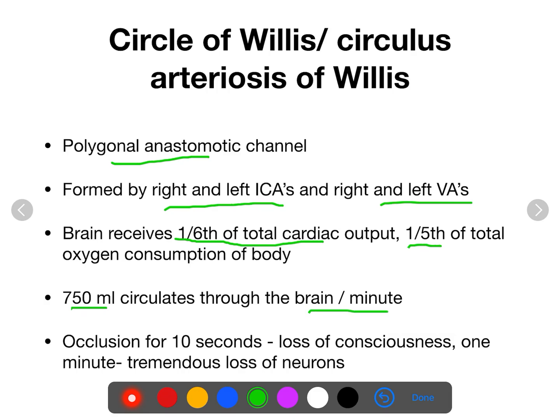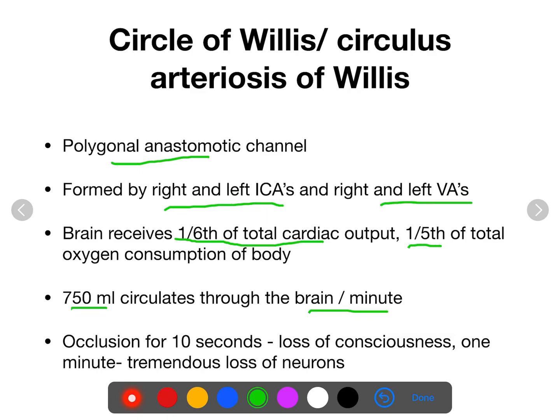Now occlusion or stoppage of this blood supply even for 10 seconds can lead to loss of consciousness, and if it extends to about 1 minute, it can result in irreversible damage to the neurons.